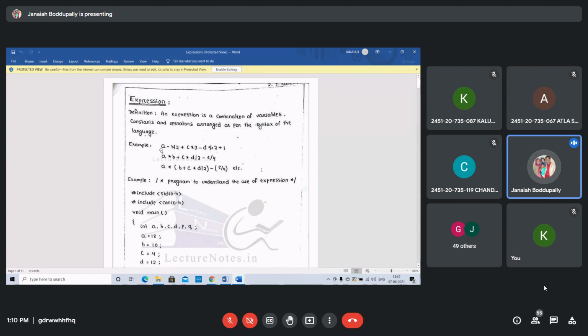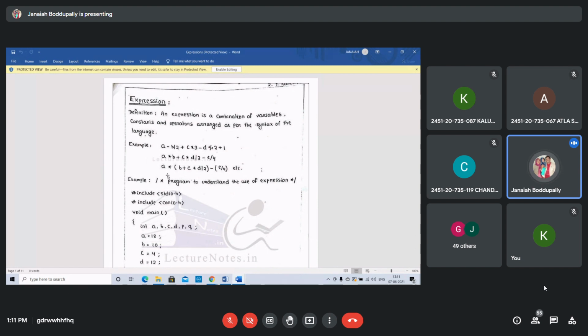See, this is an expression: A minus B by 2 plus C into 3 minus D percent 2, that's modulo division, D percent 2 plus 1. Second expression: A star B, means A into B, plus C into D by 2 minus C by 4. One more example: A into B plus. Whenever there is a parenthesis, that should be evaluated first.